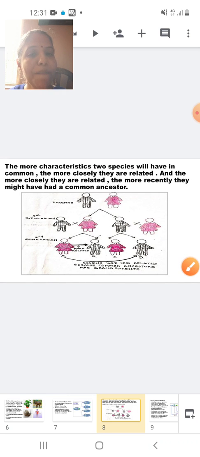So I will read now. The more characteristics 2 species have in common, the more closely they are related. Common characters are very much similar. In that case, the species are closely related. And the more closely they are related, the more recently they might have a common ancestor. More recently, so I told you a brother and a sister have the same parents, so that is a recent generation, correct or not?